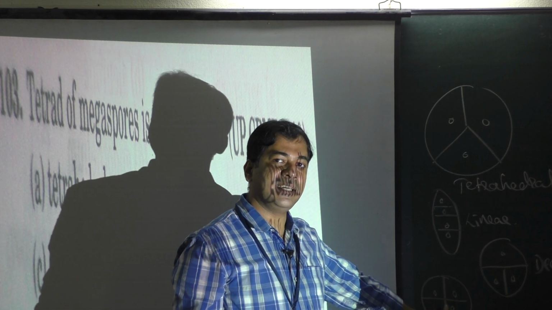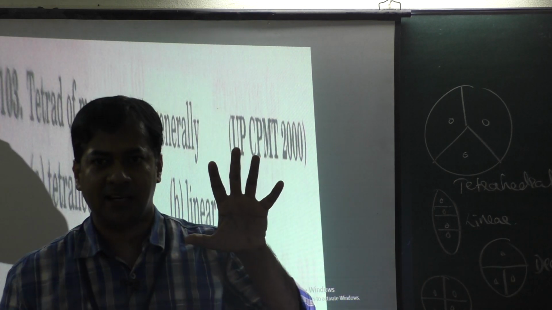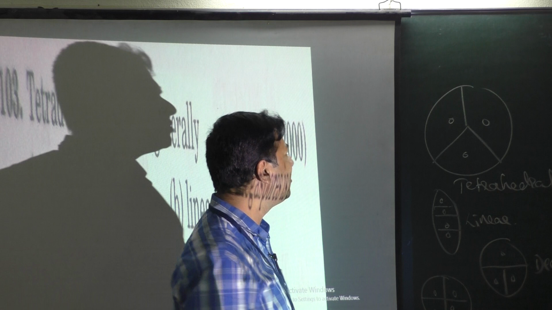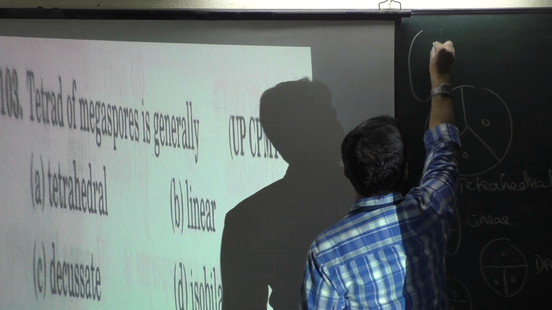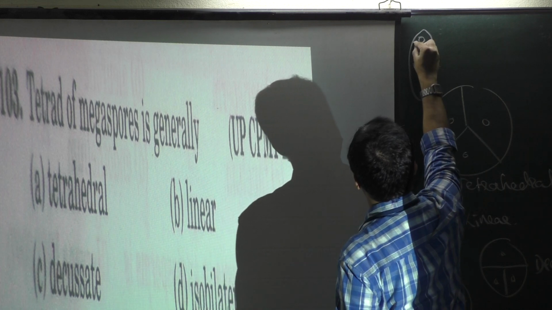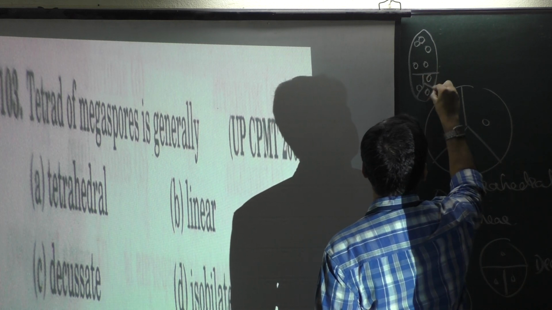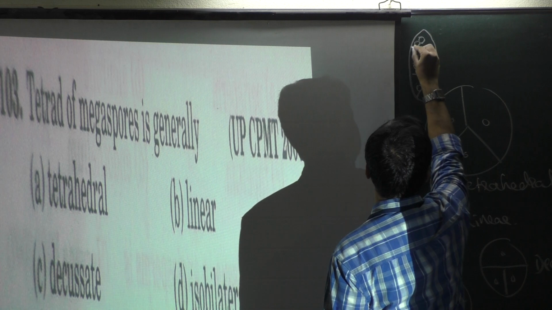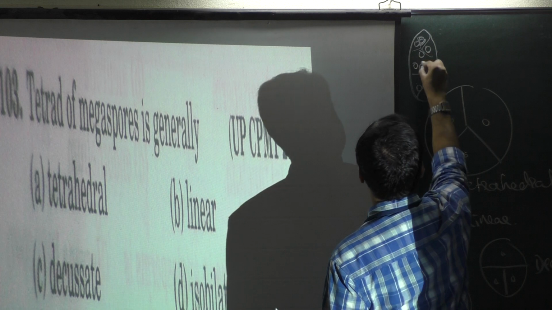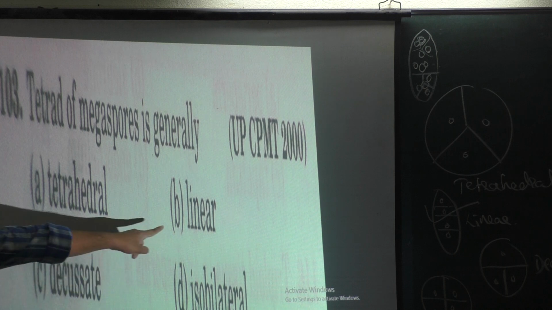This isobilateral is there in the microspore tetrad, where the MMC becomes a tetrad, then it produces 4 pollen grains. That is isobilateral. But you have learnt this structure where it is produced like this. Then here 3 cells, here 2 cells, and here 3 cells. These 3 become egg and synergids, and these 2 are polar nuclei. Then these 3 become antipodals, isn't it? So the nuclei are arranged in this way. So it should be linear. So it should be option B.